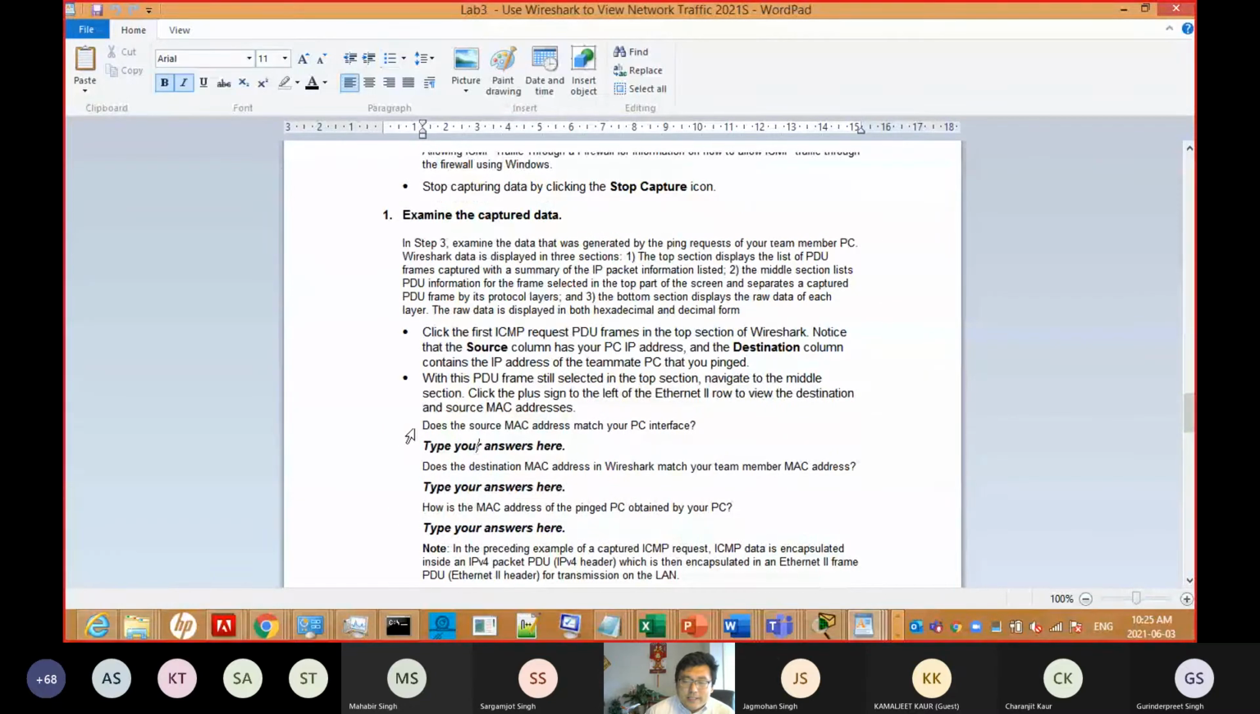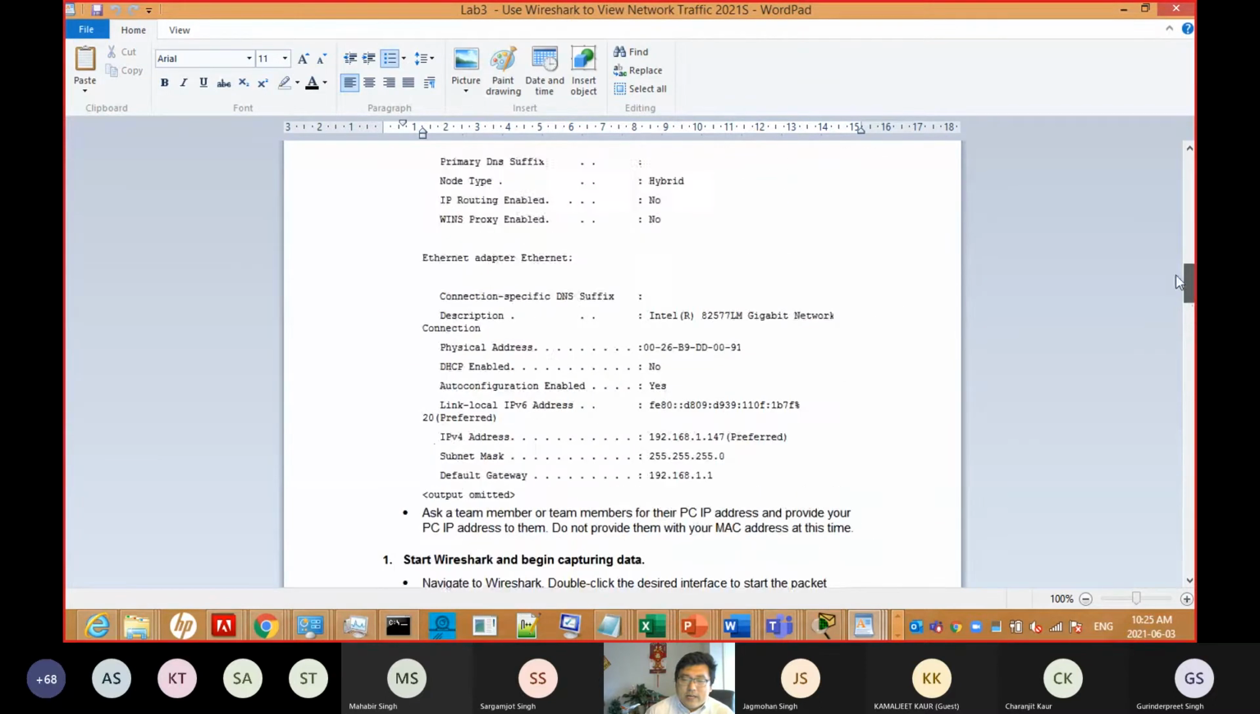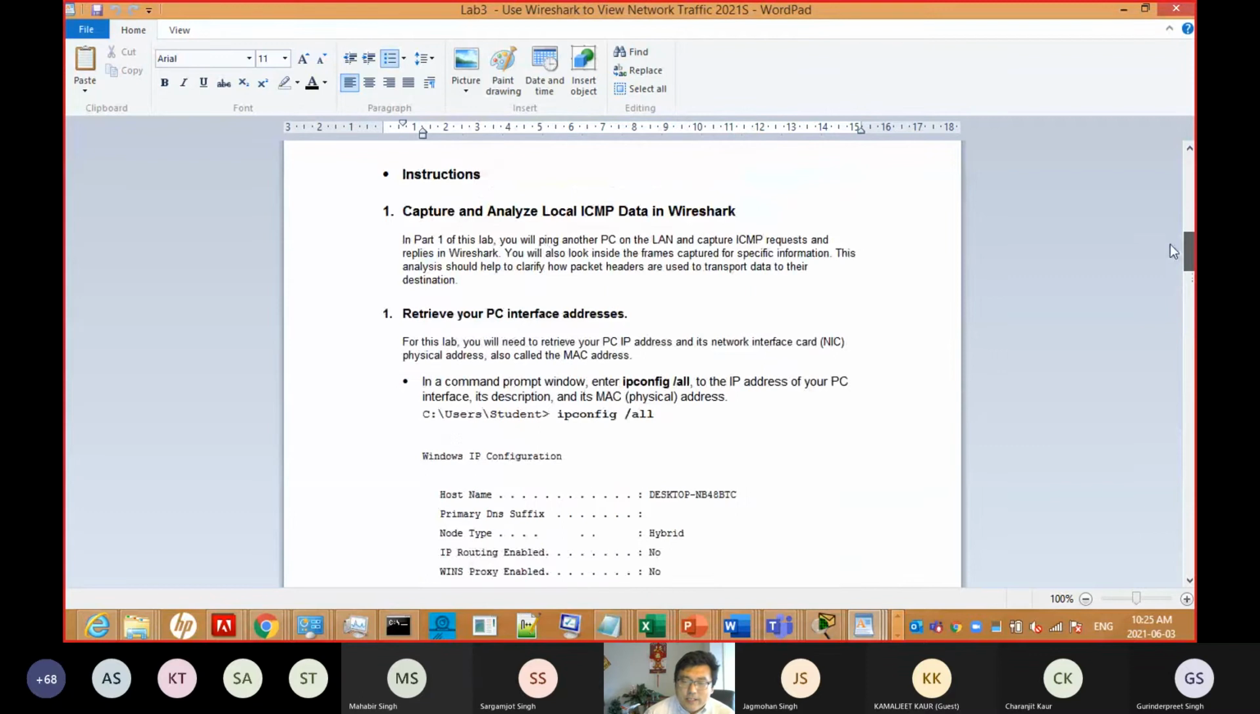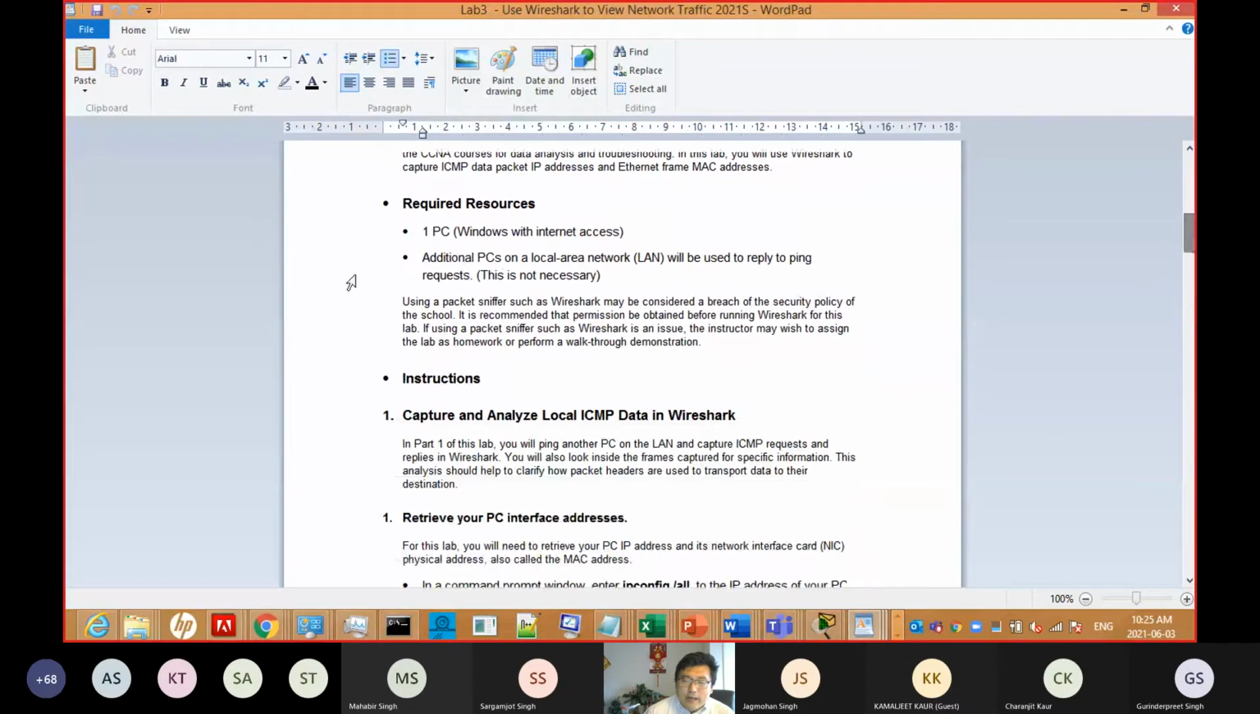Type your question answers here, type your answer here, and type your answer here. But how can you answer the question? You need to follow the lab step by step. This is very easy. Let us start. Firstly, you need one PC, laptop, everything, but not your smartphone. You must have one PC, laptop or desktop, Windows, with internet access, that's enough.